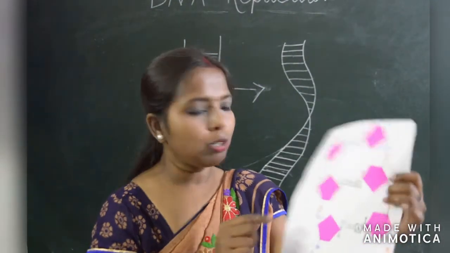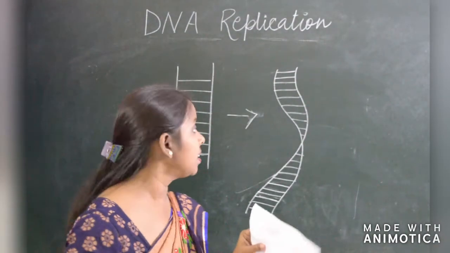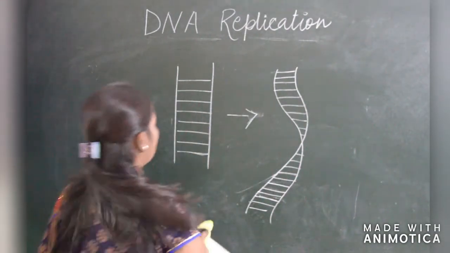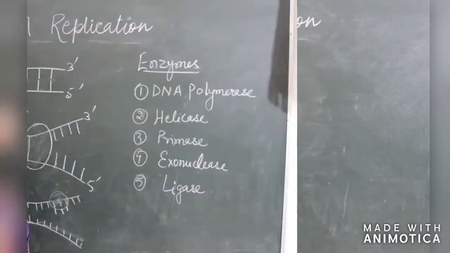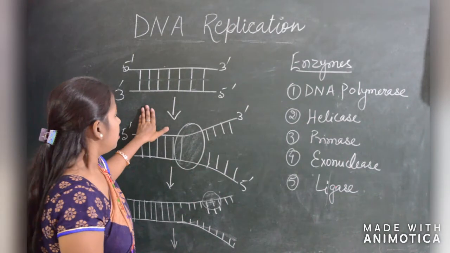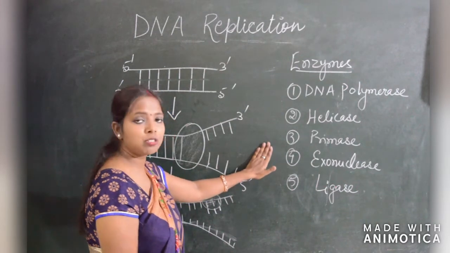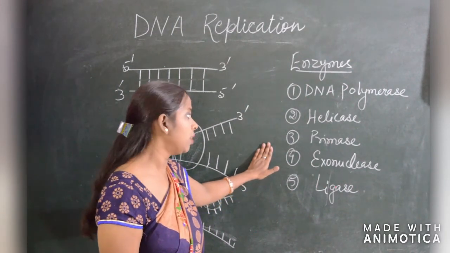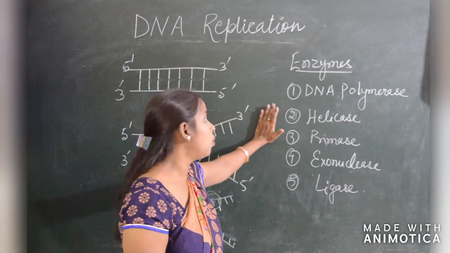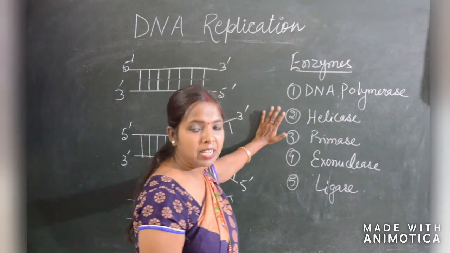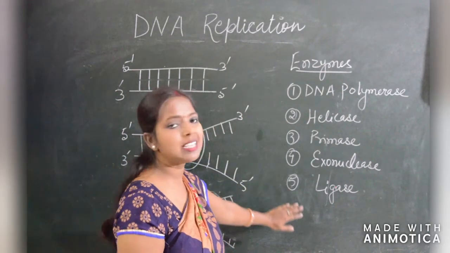I will not go into more detail because the main part I have to explain is DNA replication. I have already discussed what DNA is and what the structure of DNA is. Now, for the process of DNA replication, we should know about the enzymes which take part in it, which is very important because without these enzymes replication can't go on. 5 enzymes take part: DNA polymerase, helicase, primase, exonuclease and ligase.